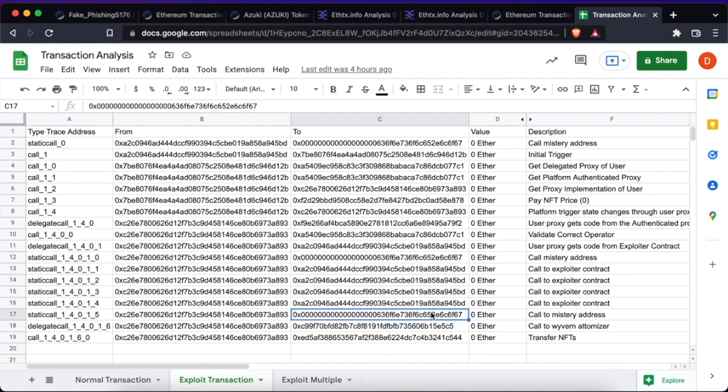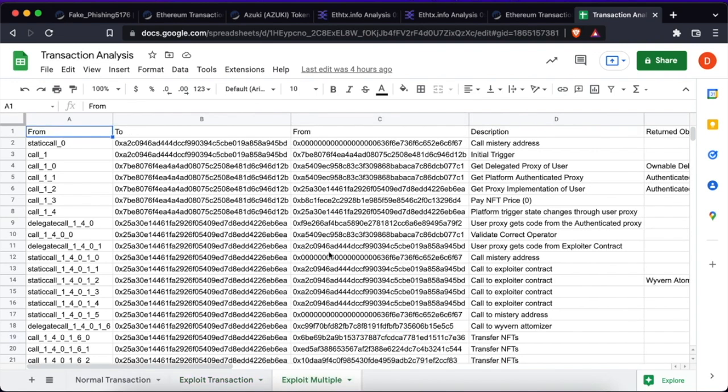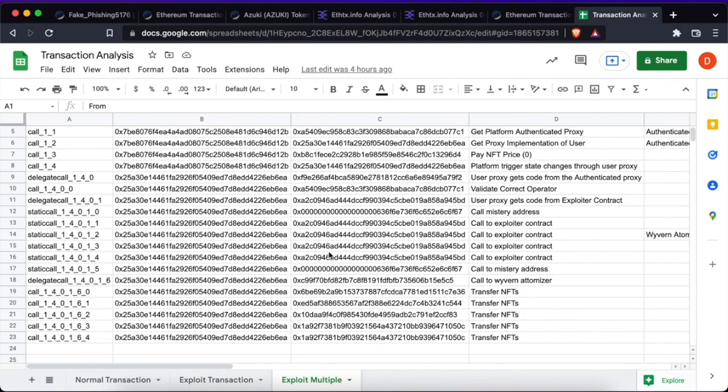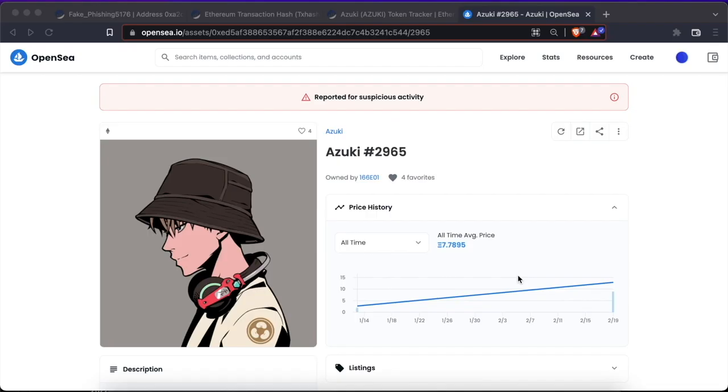It is only called before transfer the NFTs in this exploit, immediately after a final call to the mystery address. I am convinced that the exploiter helper contract contains code that is pivotal for the exploiter's ability to take all the NFTs of an affected user's wallet in a single transaction, tricking in some way the OpenSea Wyvern system.